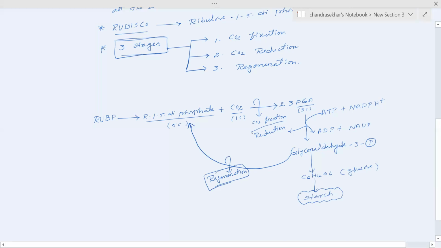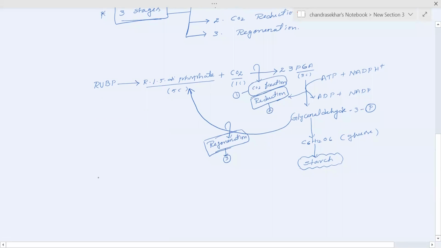Let's summarize the events which take place during the carboxylation or carbon fixation. The carboxylation takes place in 3 phases. The first phase is called carbon fixation, meaning CO2 fixation. The second phase is called CO2 reduction, and the third phase we call regeneration. At the end of photosynthesis we will get starch.